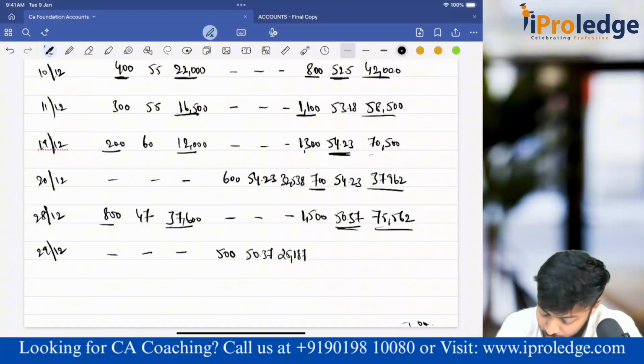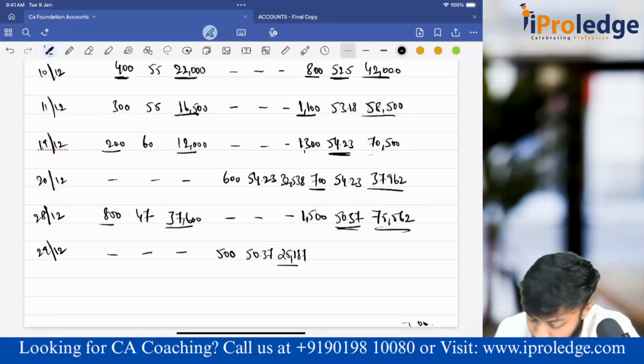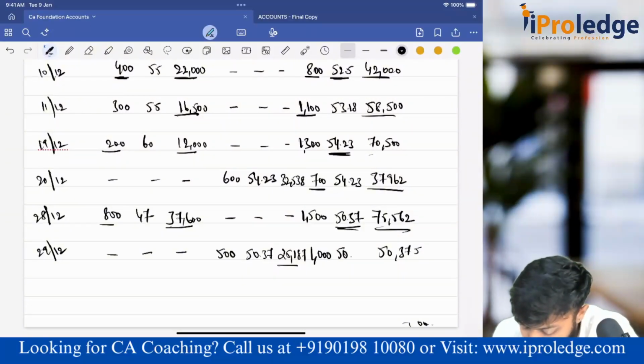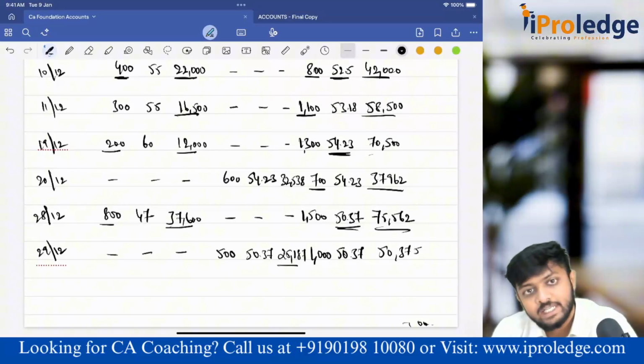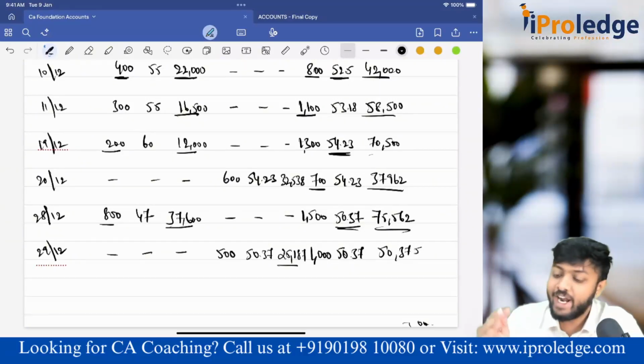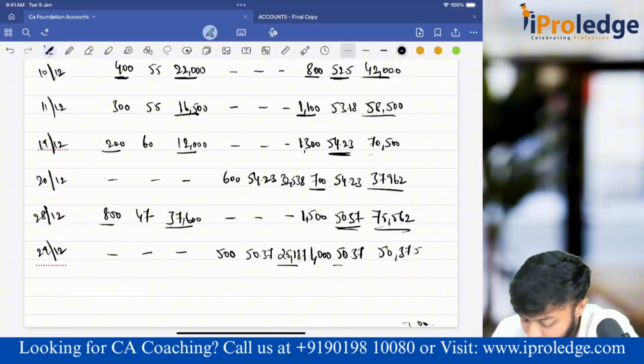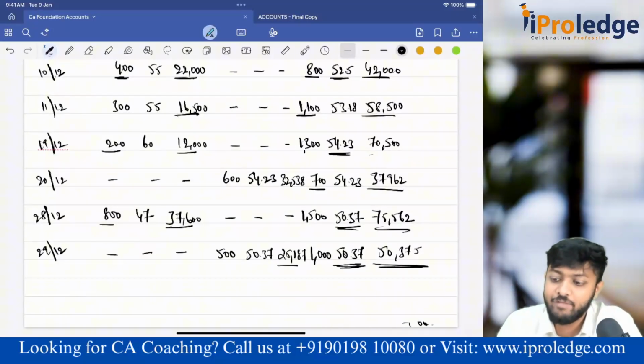So the balance is 75,562, the total value, minus 25,187, that is 50,375. Units: 1,500 minus 500, remaining will be 1,000. So my average will be the same 50.37, because we issued at the same weighted average price. The weighted average price has not altered. So I will value my closing stock at 50,375.